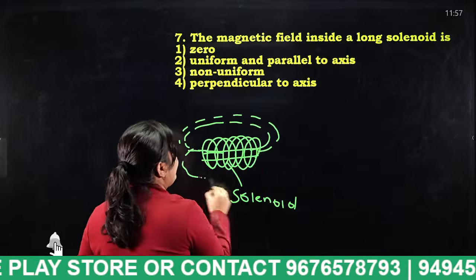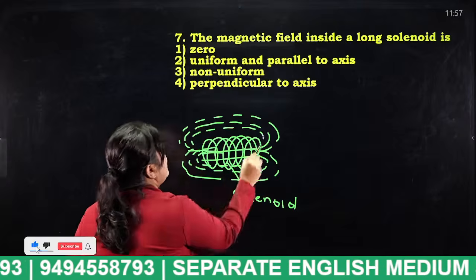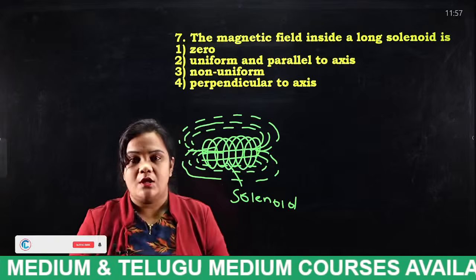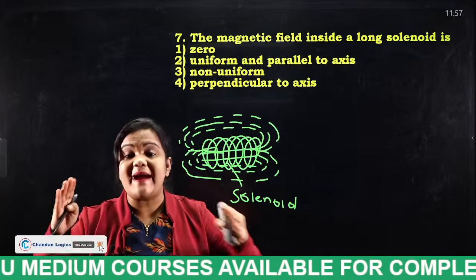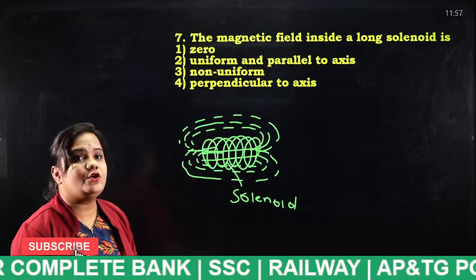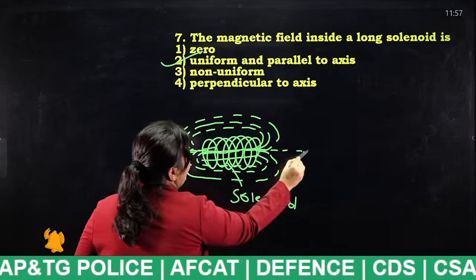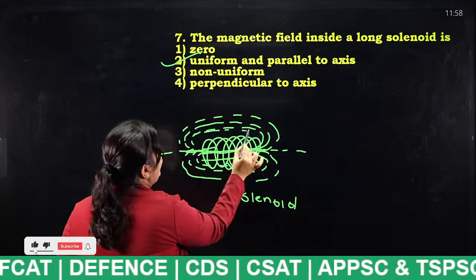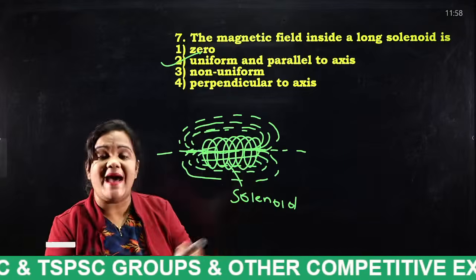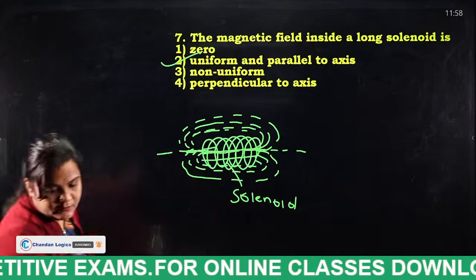Tell me students, in the diagram itself you can understand how the magnetic field appears in the solenoid. A solenoid is nothing but a long rod with wire wound around it. So that is known as what? Solenoid. How does the magnetic field apply on this solenoid? Very good. It applies uniform and parallel to the axis. Actually this is the axis, right? The magnetic field applies in a parallel and uniform way. Very good. Okay. Next.